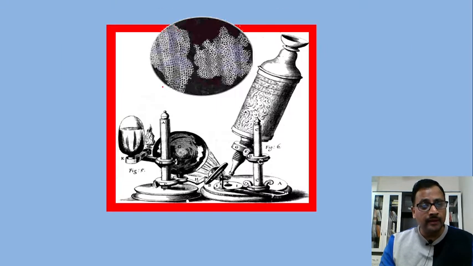In this slide, we can see different hexagonal structures, and these hexagonal structures were emptied inside, and these emptied spaces were called by Robert Hooke as cell.